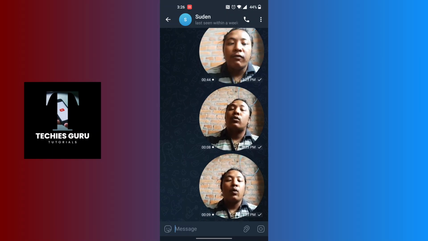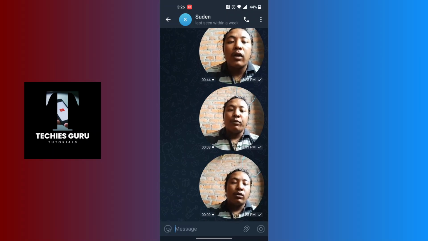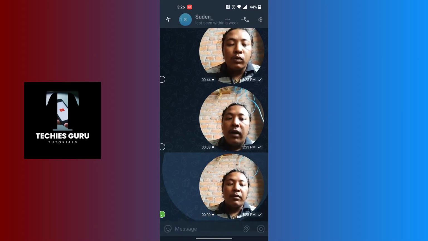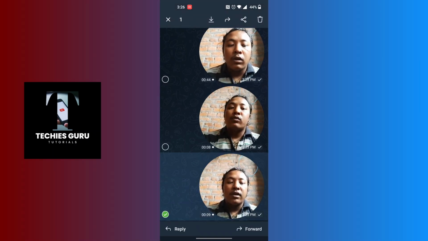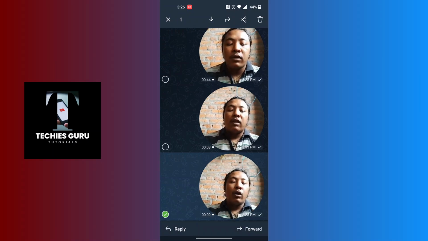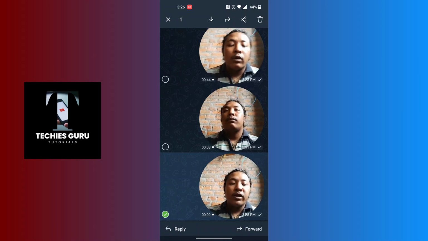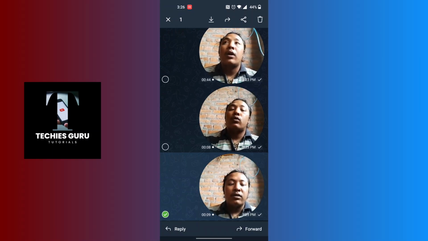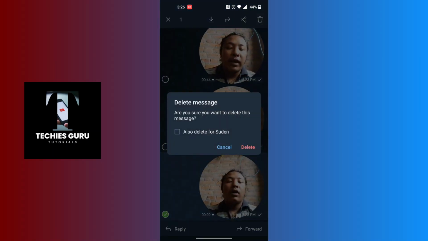Now in order to delete these video messages, we'll be required to tap and hold on it. And you can see, guys, the moment we tap and hold on that message, a green tick mark will be available for us at the left side of the screen, which you have tapped and hold. And after that appears, at the top right corner of the screen, there is a dumpster or a delete icon available for us. Tap on that dumpster or the delete icon, and this kind of pop-up box will appear